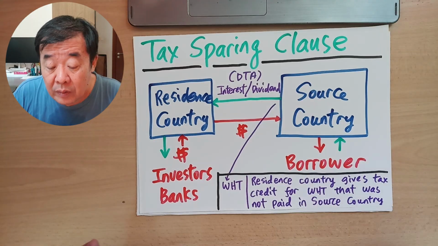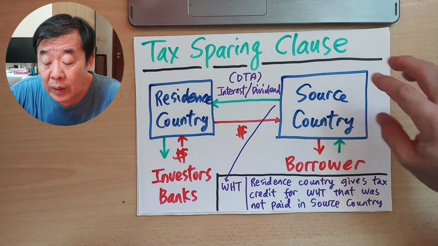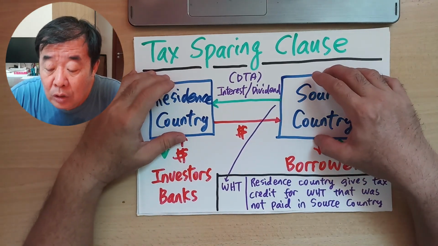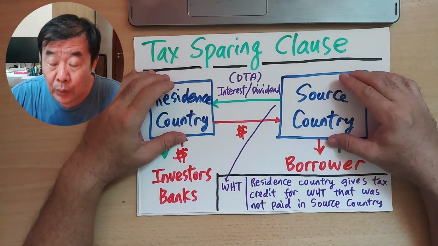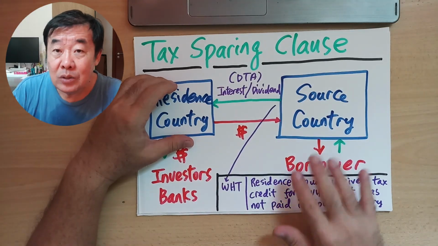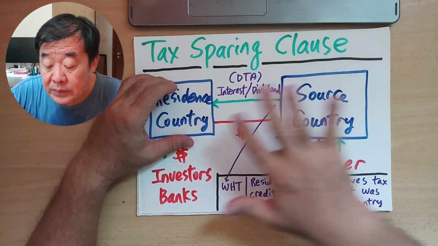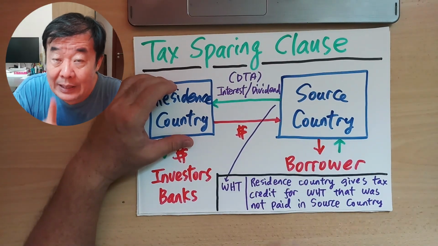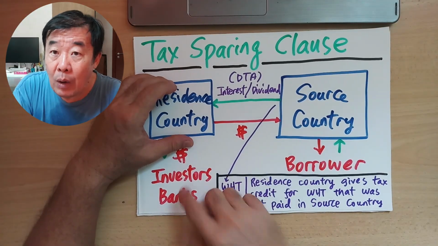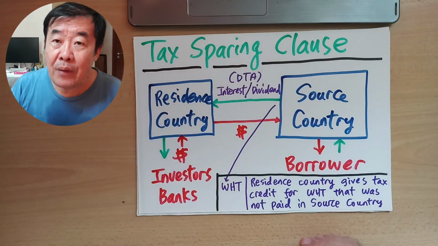Okay. Now, when there is a tax sparing clause signed in the double tax agreement between these two countries, the source country will play a part by not charging the withholding tax, meaning they waive the withholding tax. But the resident country will reciprocate to say, okay, even though you didn't charge, even though the tax wasn't paid, I will still regard that the tax has been paid by the investor or the bankers, and I will charge them lower tax. Okay, so that's where the tax sparing clause comes in.